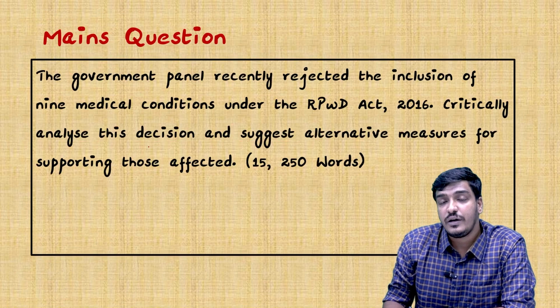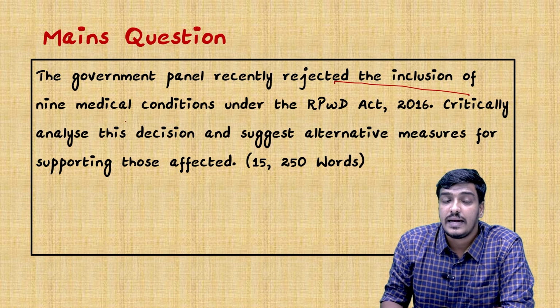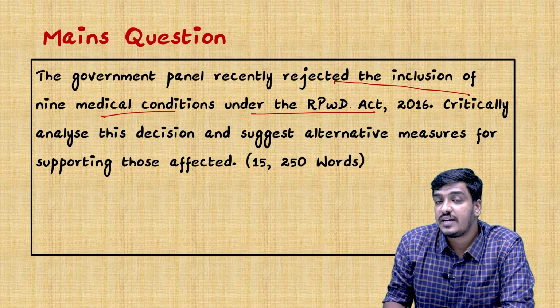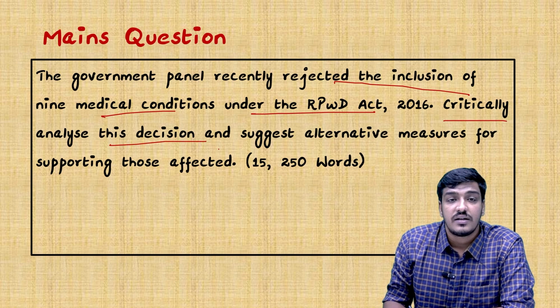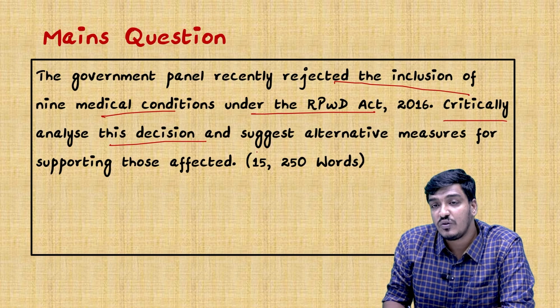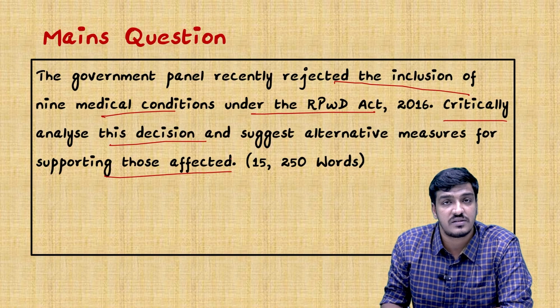Moving to the mains practice question. The question is: the government panel recently rejected the inclusion of 9 medical conditions under the Rights of Persons with Disabilities Act of 2016. Critically analyze the decision and suggest alternative measures for supporting those affected. It is a 15 mark question with a limit of around 250 words.